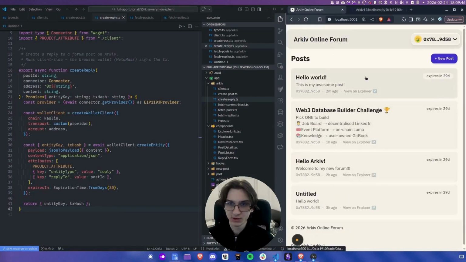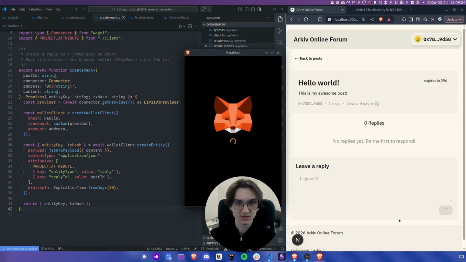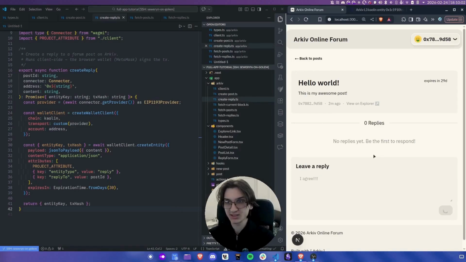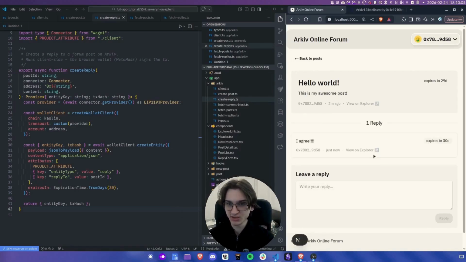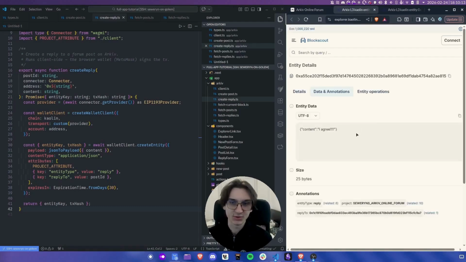Now let's go onto the post we just created. Let's make some response. Awesome, MetaMask pops up. It's going to ask us to confirm the transaction, which is going to write to the DB chain. Let's hit confirm. Let's wait for the chain to give us a confirmation. Hey, and there we go. We can see the response. We'll view it on the block explorer to make sure it's real. And there we go. There's the content. There is the entity type reply. And also we can see the ID of the other post as an attribute. So there we go.